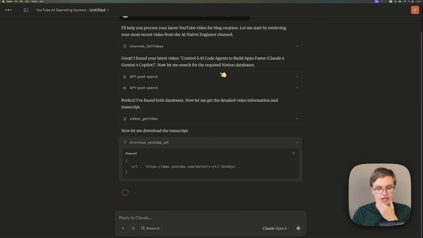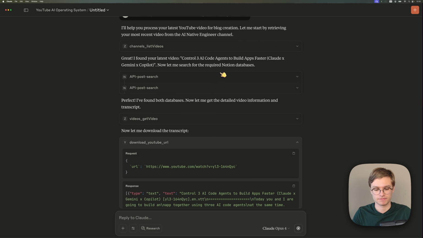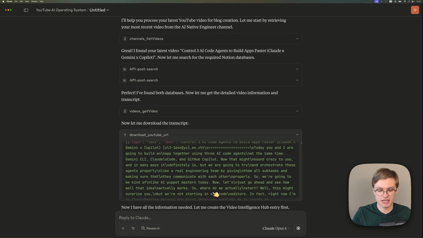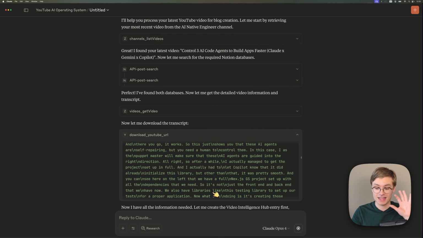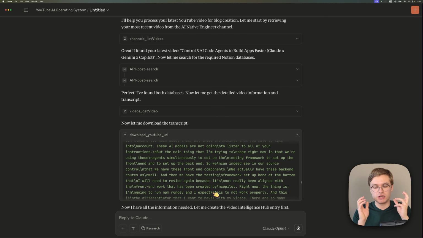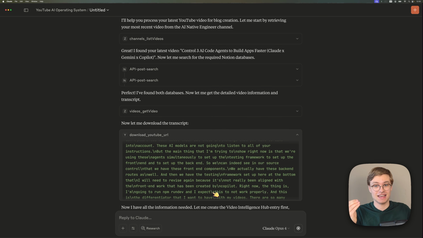So here we go, it's downloading the transcript. And now you can indeed see that the response is a big wall of text. If I keep scrolling here, you can see it's a huge transcript because this video was like 20 minutes long. And this already shows you this is high quality data. So the blog output is going to be pretty good quality as well.